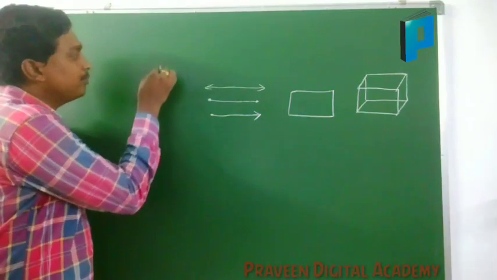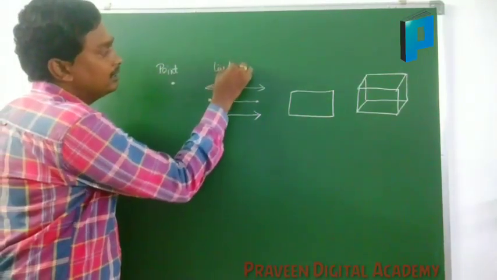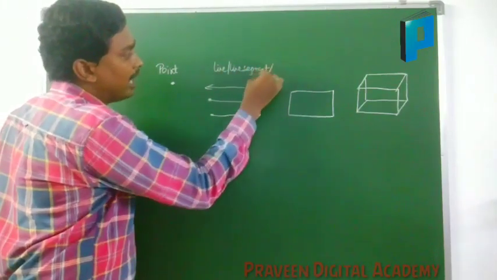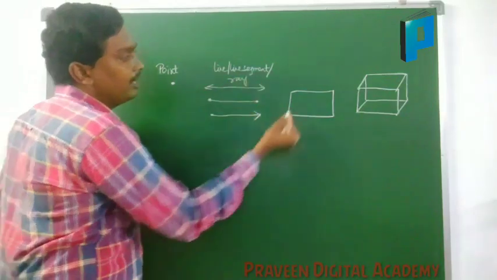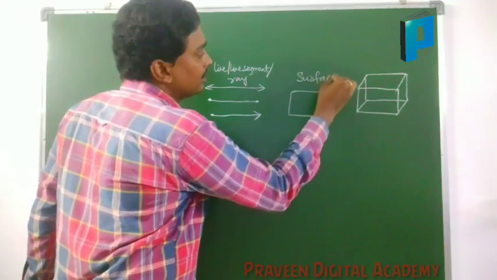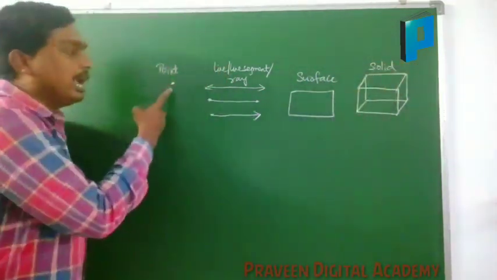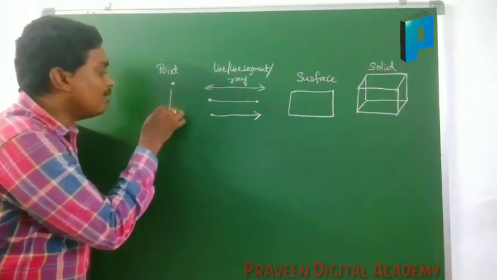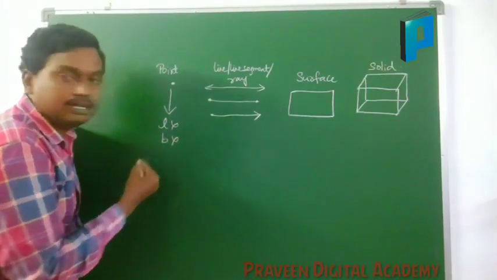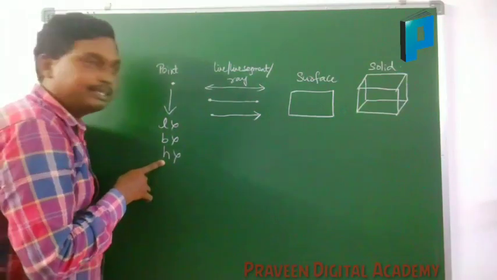Here this is a point, and here you will have line, line segment and ray. Here is surface and this is solid. Here a point will not have length, will not have breadth, will not have height. Height or thickness both are the same.